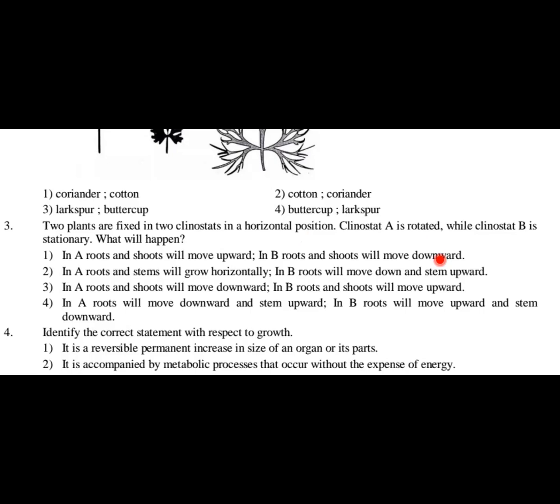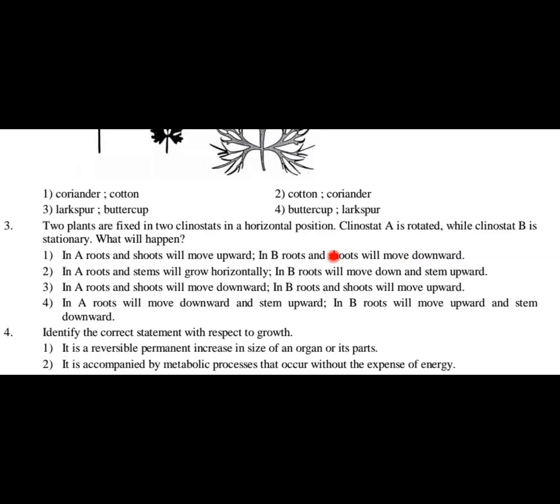We have to understand here. If A is rotated, there should be some change in the clinostat A, or the plant held in A. B is constant, or B is stationary. So here what happens? Option 1, if you see once again: in A, roots and shoots will move upward, and in B, roots and shoots will move downward. This option is wrong. Why?